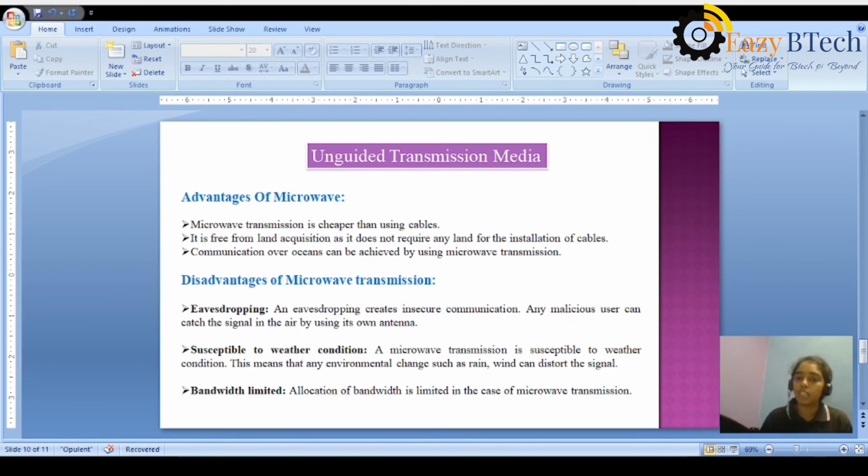This is one type of microwave transmission we discussed till now, terrestrial microwave transmission. And we have another type of microwave transmission, satellite microwave transmission, and another thing, infrared waves. These two will be discussed in later videos.